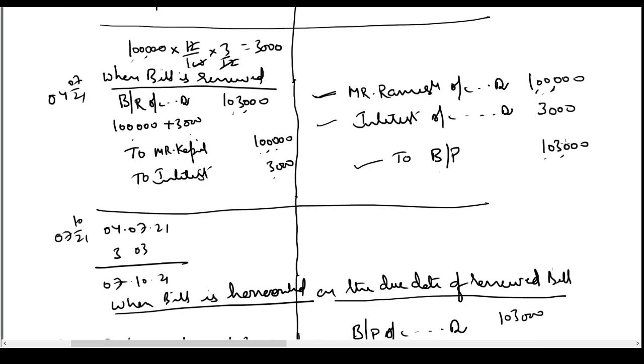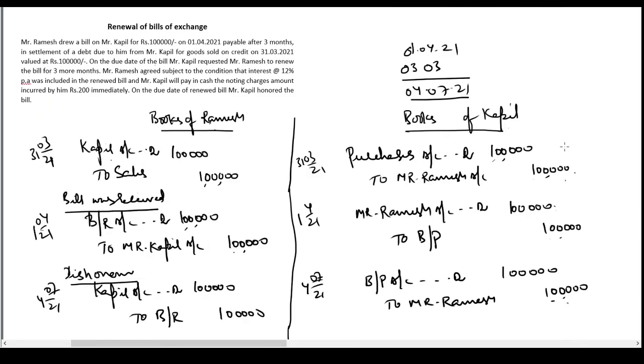So in this problem, you can understand that renewal of a bill is nothing but the old bill is extinguished. That means the old bill is dishonored. Dishonor entries are passed for the old bill and the same bill is modified or fresh bill is accepted in place of the old bill. And ultimately, the renewed bill would have to be honored on the due date. Okay. So this is an example on renewal of bills of exchange. Thank you.